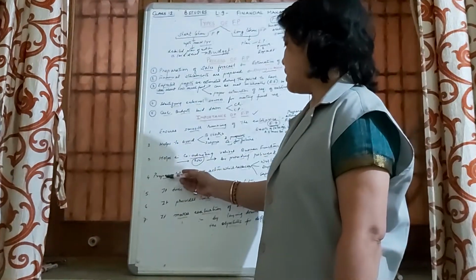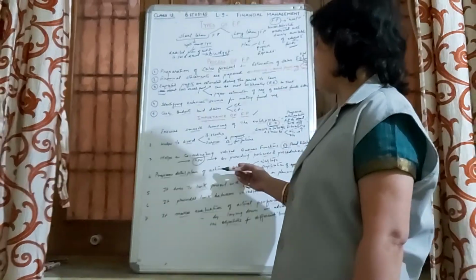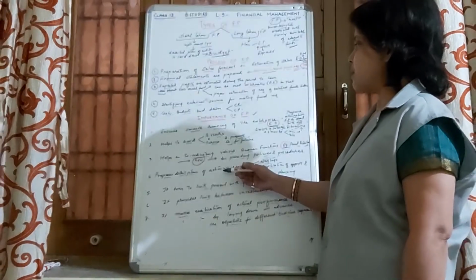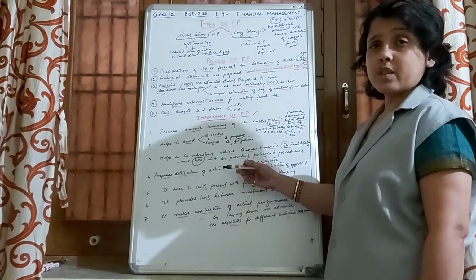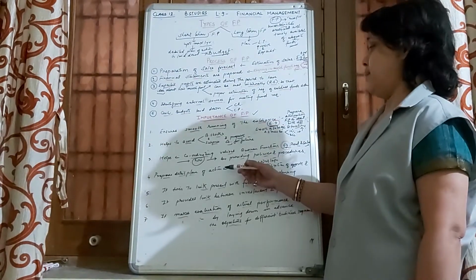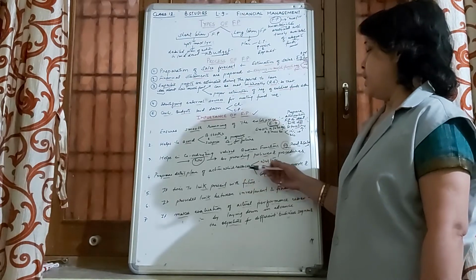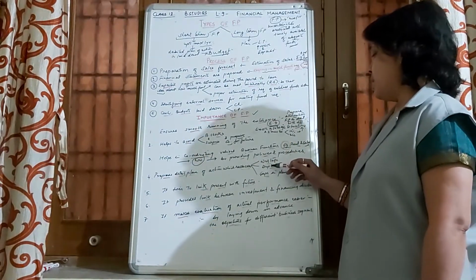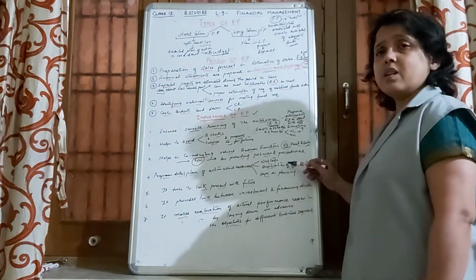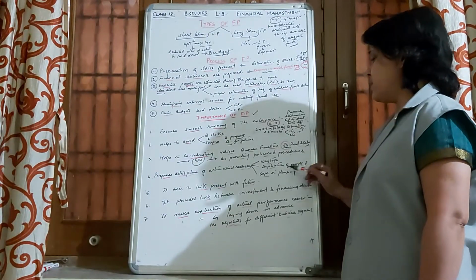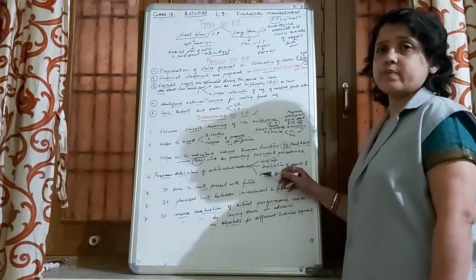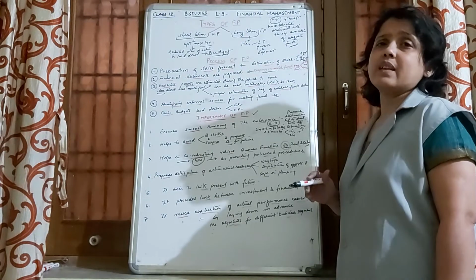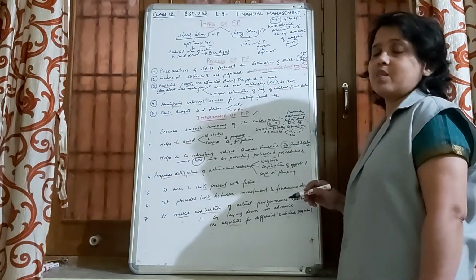Fourth, it prepares a detailed plan of action. We have learned that if this detailed financial plan is prepared, it reduces wastages, helps to minimize the duplication of efforts, and also the gaps in planning are reduced.